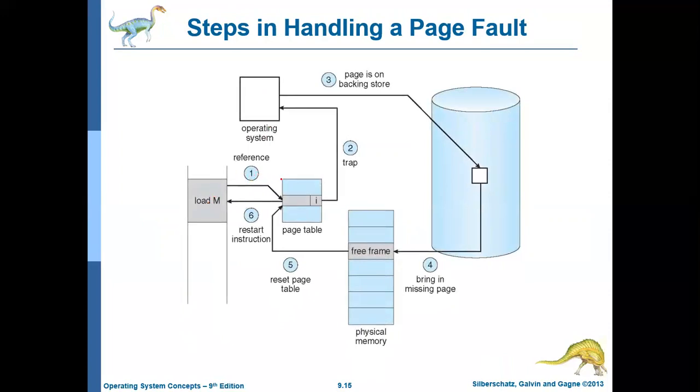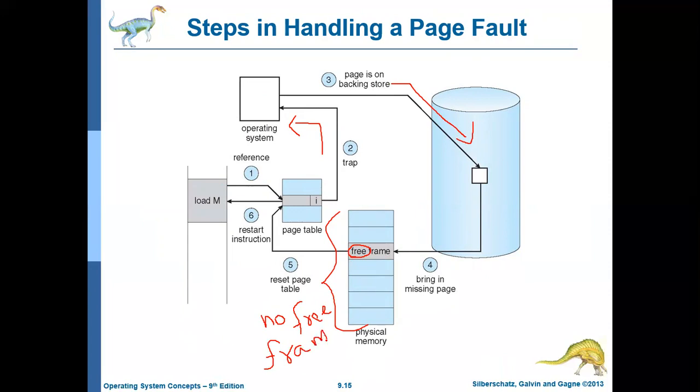We are checking that the particular page is not there, so a trap is created. The operating system checks whether it is a valid, legal instruction. Then you identify the page on the hard disk, and that page should be moved to a free frame in the physical memory. Say in the physical memory there are no free frames. All frames are occupied. Then what should we do? That is the question, and that is what we are going to discuss in the rest of the topic.